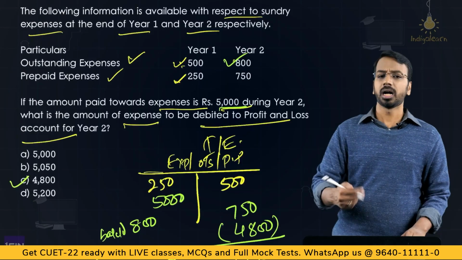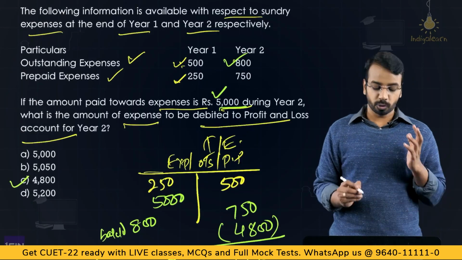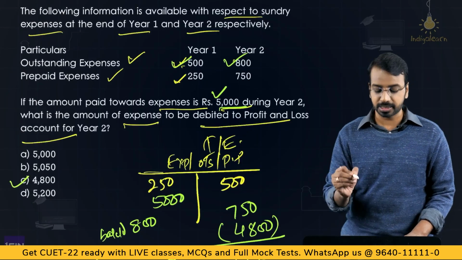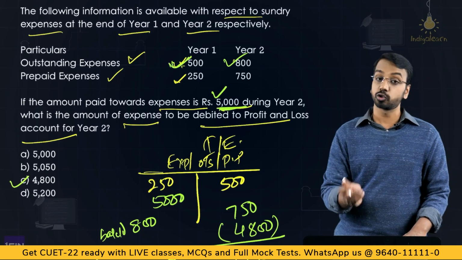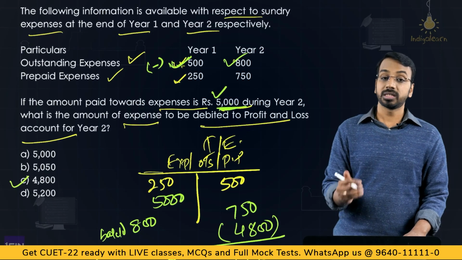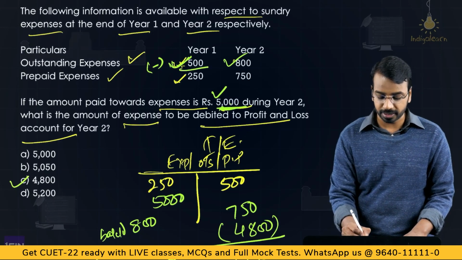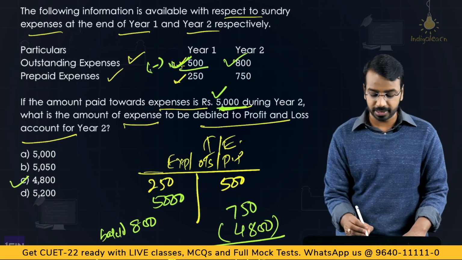Okay. Now, other way to do it, 5,000 is the expense. Okay. Then the question says outstanding expense at the end of year 1 is 500. Means in this 5,000, this would be included. So you will reduce that. Now, once you have figured out that this 500 has to be reduced, 5,000 minus 500, 4,500,